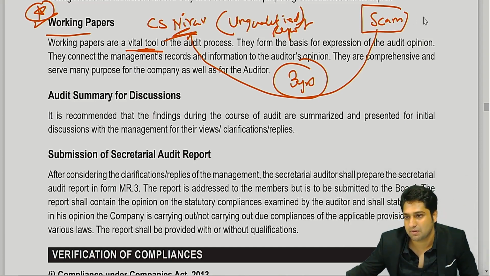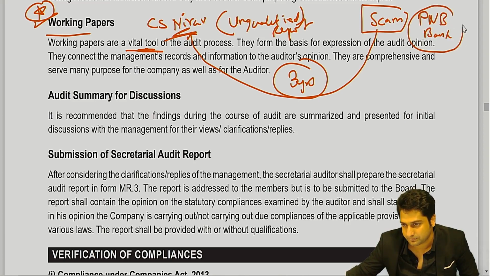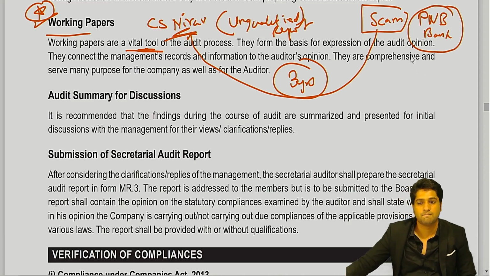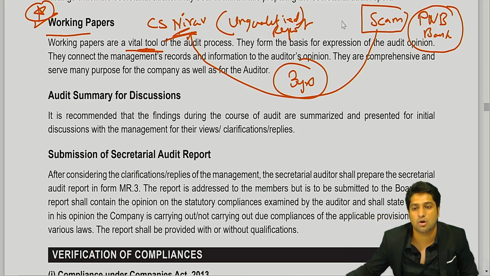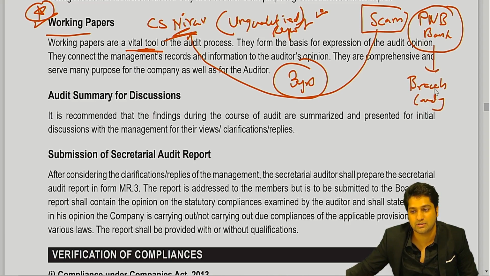So let me give an example. Let's say there was an auditor for PNB Bank, Punjab National Bank. Have you heard of it? Yes, sir. Now Punjab National Bank got a clean, unqualified report from the auditors. But later a scam was revealed in Punjab National Bank, the Breach Candy division, that is the Mumbai division. In Mumbai there is Breach Candy. In Breach Candy division, the